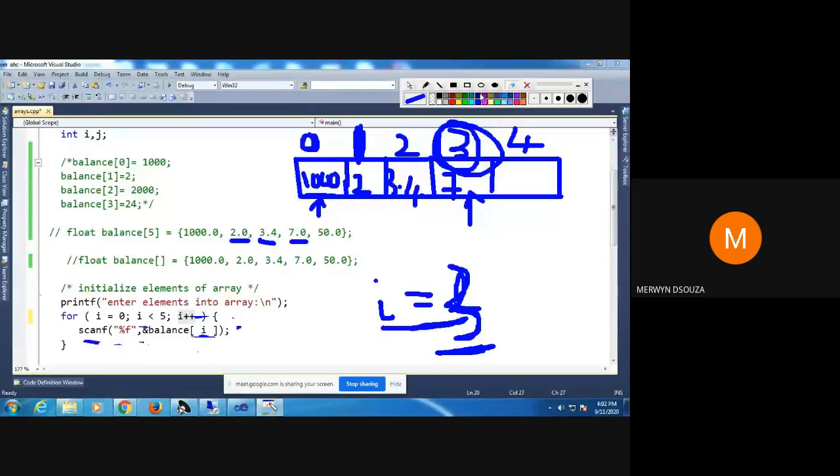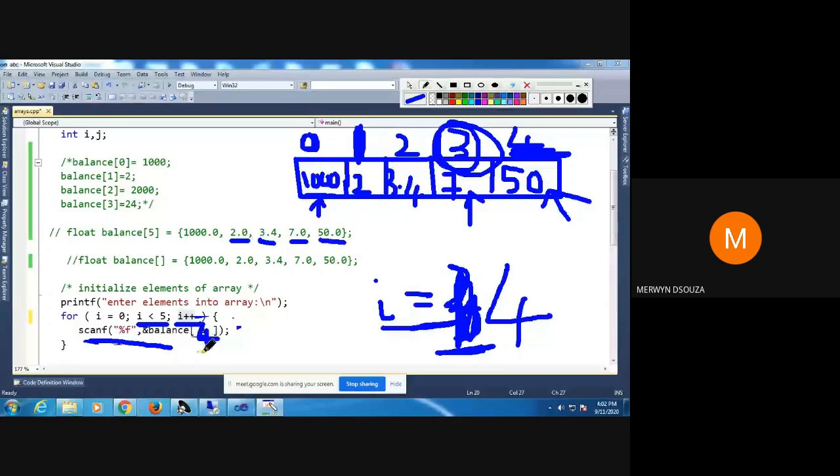After you have stored the value, what is the next step? Increment I. So when you increment I, it will become 4. Check the condition. 4 less than 5? Yes. Take the input. Where are you going to store it now? In balance of 4. What is balance of 4? It means this index here, balance of 4. We are going to store the value here. What is the value we are going to store? 50.